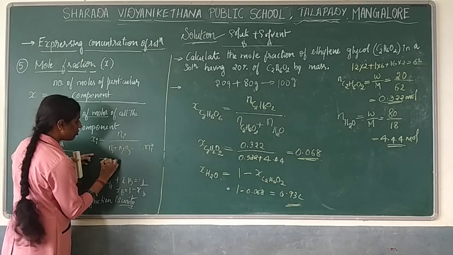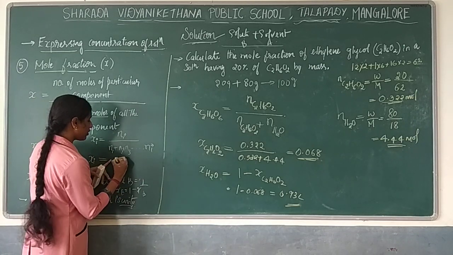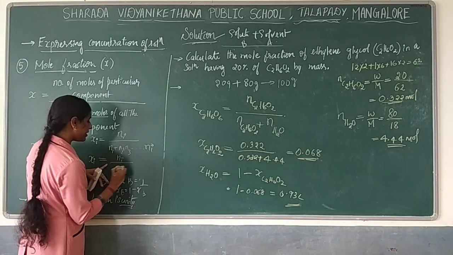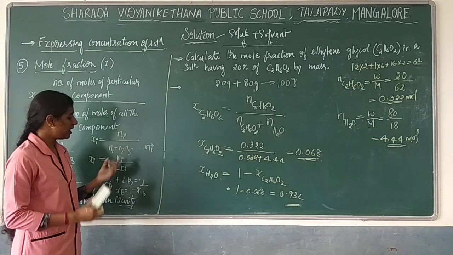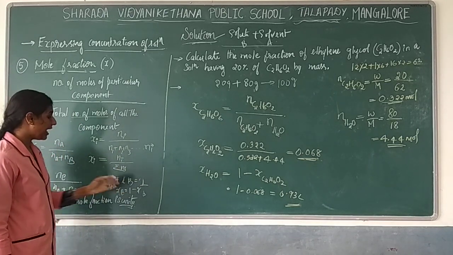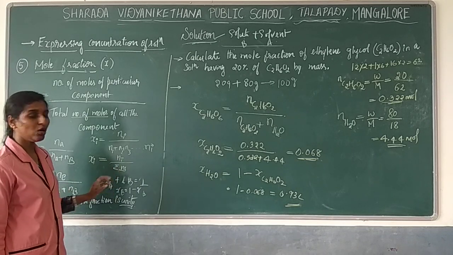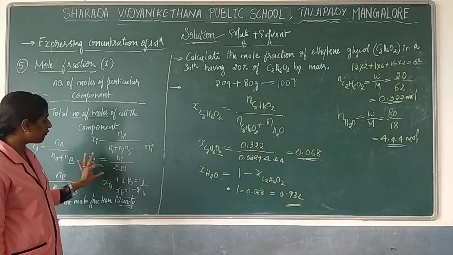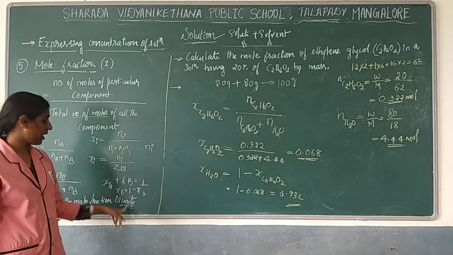So this you can also write as the mole fraction of the ith component, Ni divided by the summation of Ni. You are going to take this in terms of summation, so you can write this equation. The sum of all the mole fractions you are taking is equal to 1, unity.